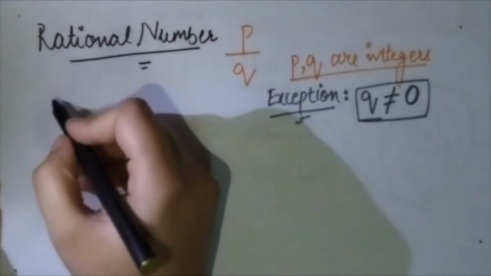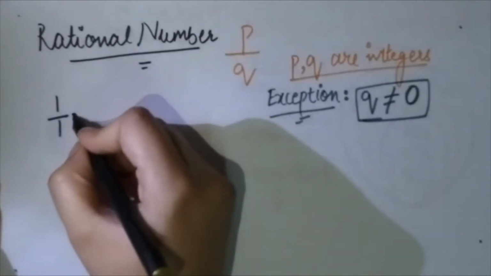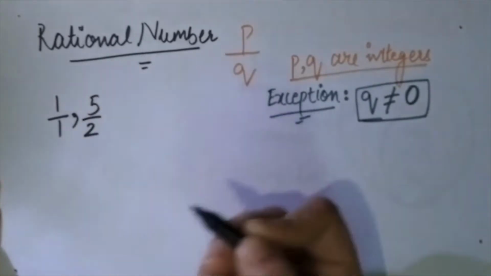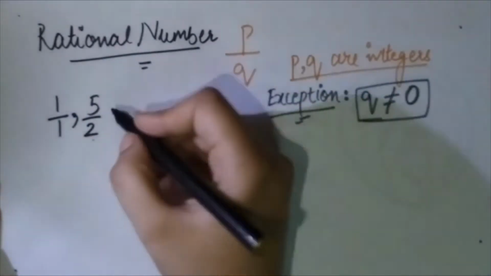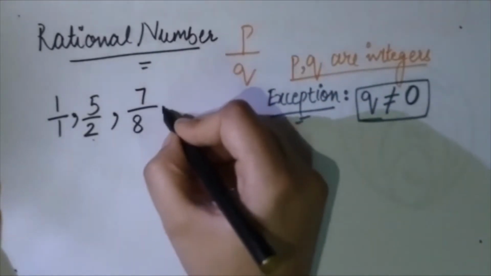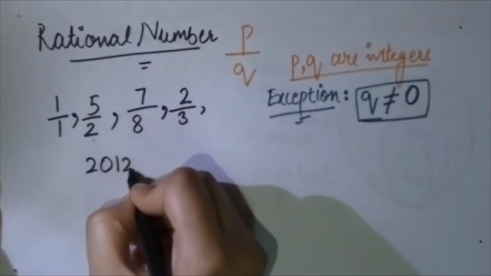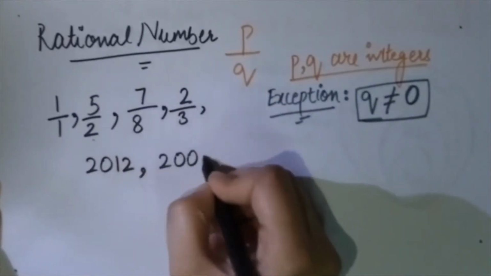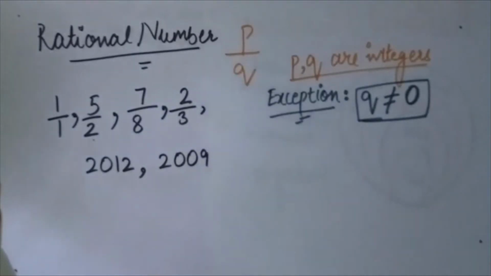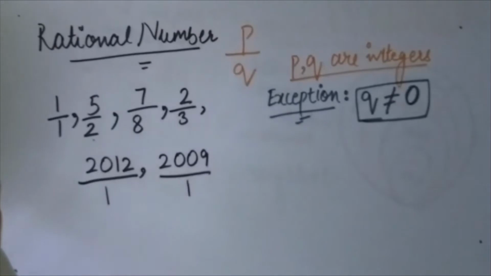P by Q form, it could be 1, because 1 could be written as 1/1. It could be 5 divided by 2, where 5 and 2 are integers. It could be 7 divided by 8. It could be 2 divided by 3. It could be 2012. It could be 2009. How come these? You might think. See, here in the denominator we have 1, which is also an integer.